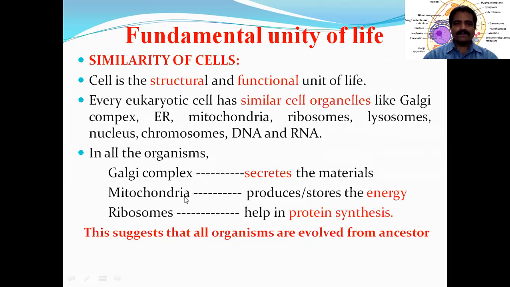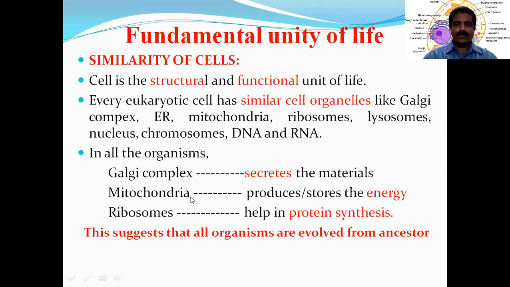Like that, organisms store their energy in the form of ATP, adenosine triphosphate. Adenosine triphosphate is also known as the energy currency. Like our currency, which we generally exchange, in the same manner the excess energy is trapped in the form of ATP.